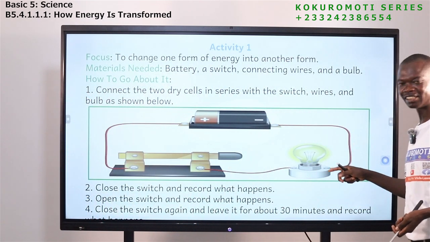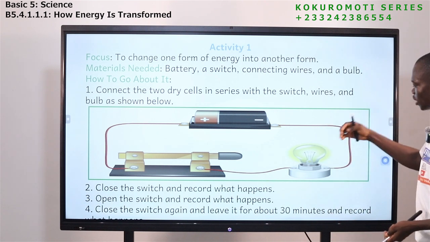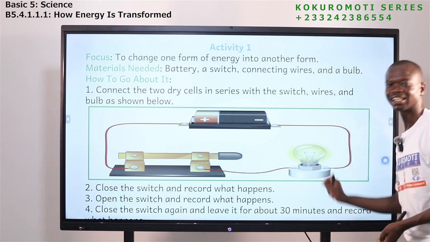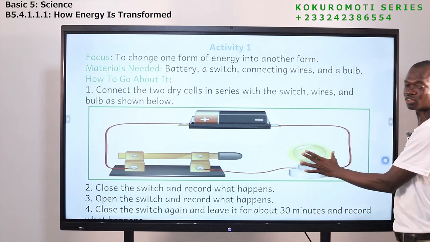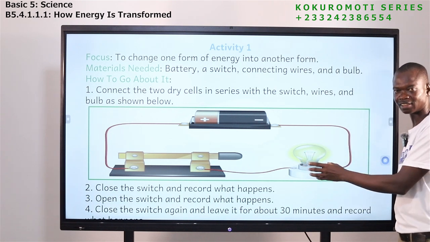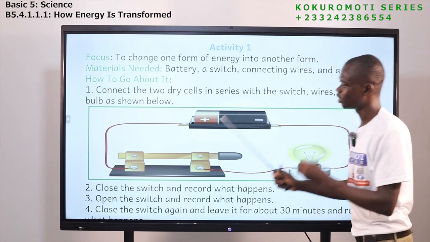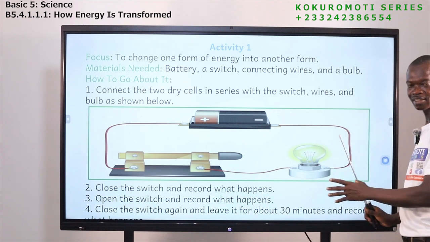the electrical energy will also change again. It will change to give us what? Light energy. And that light energy will help us to see. So we are able to see because of light energy. So energy started from here, chemical, it changed to electrical, and then came here, and from electrical to light.